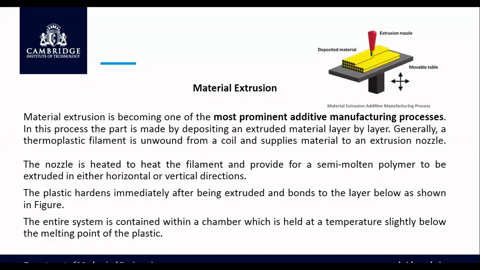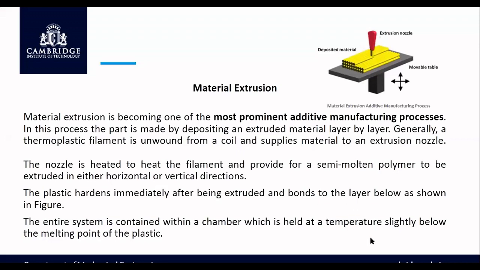Okay, this is called material extrusion, whereby, by using the extrusion process, you can extrude the material to be printed. Whatever things you want, you can print. Material extrusion is becoming one of the most prominent additive manufacturing processes. In this process, the part is made by depositing the extruded material layer by layer.